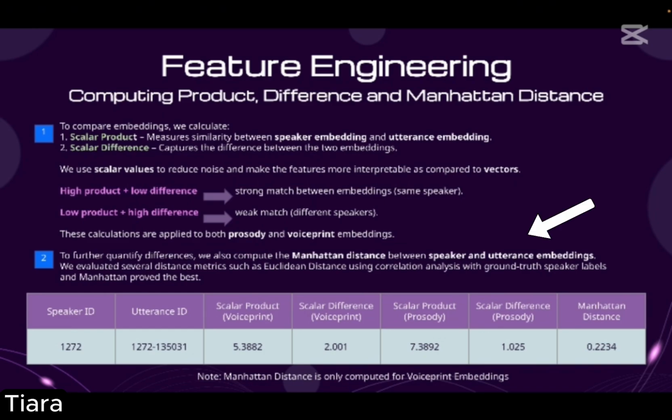Secondly, we further quantify the differences by computing the Manhattan distance between the speaker and utterance embeddings. We evaluated several distance metrics, and Manhattan proved to be the best. The below table shows how the data looks after these two feature engineering methods.